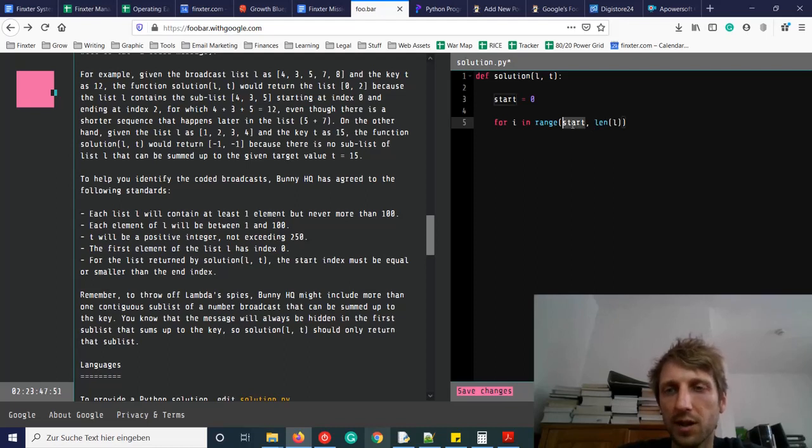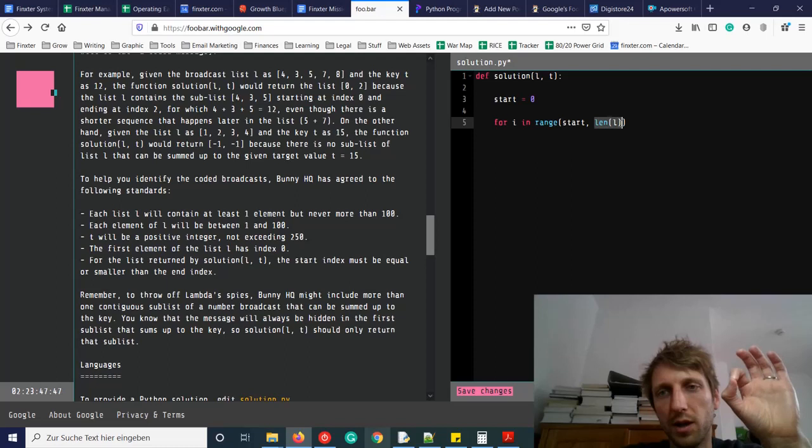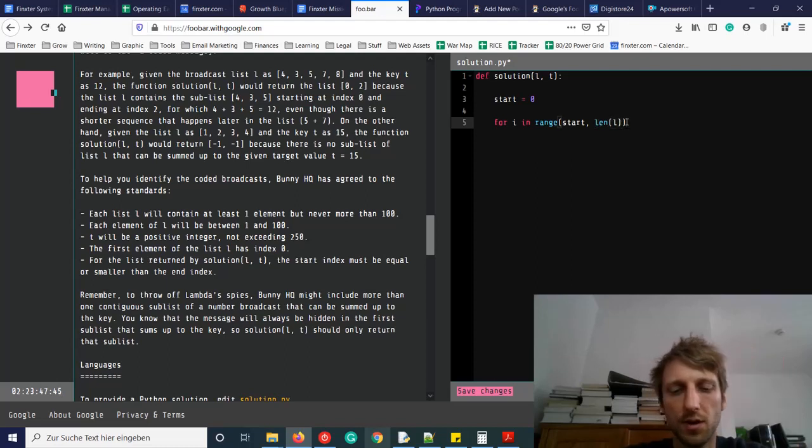So we go from our current start value, which initially is 0, to the end of the list in the worst case. This will be our stop. Let's call it stop. Our stop starts with start and ends with the length of the list.